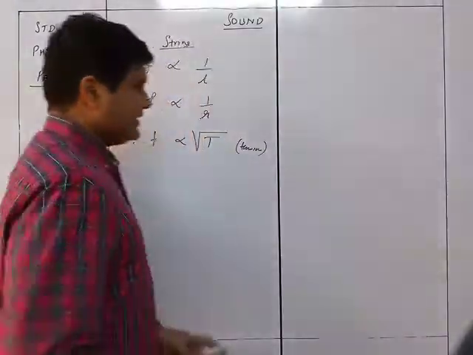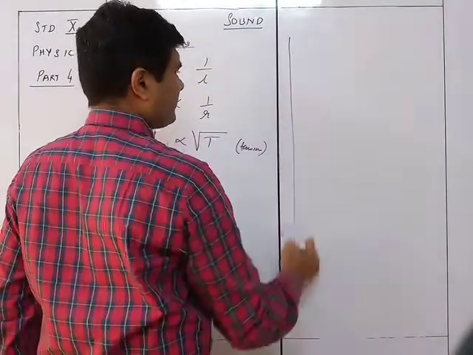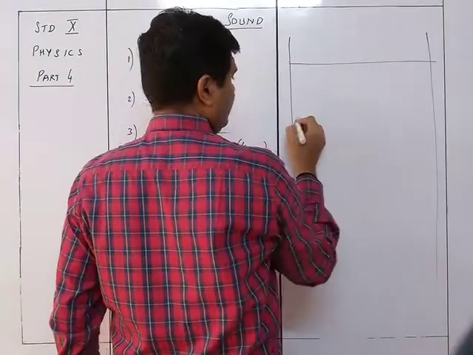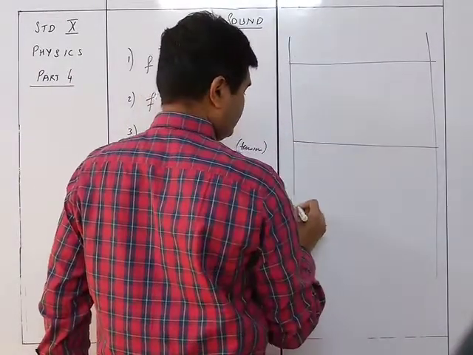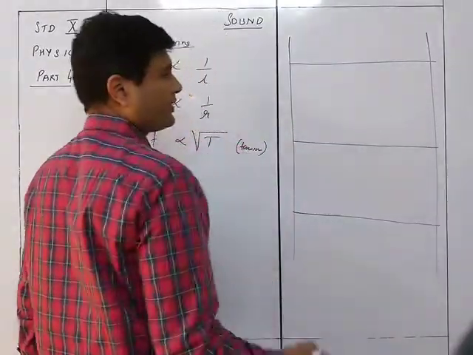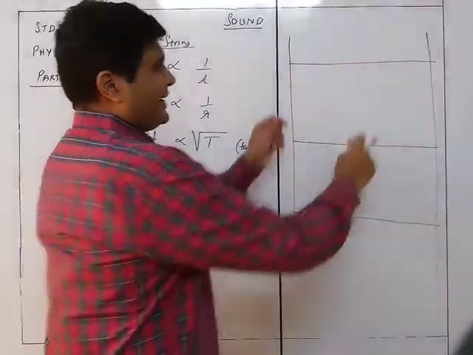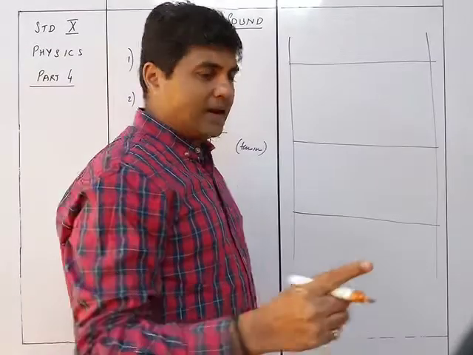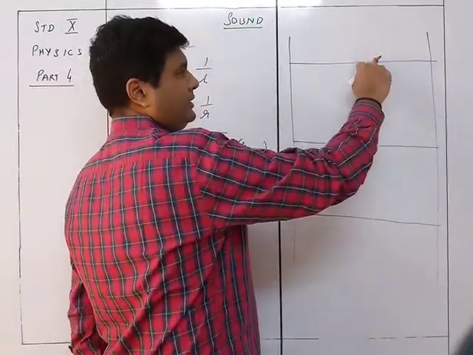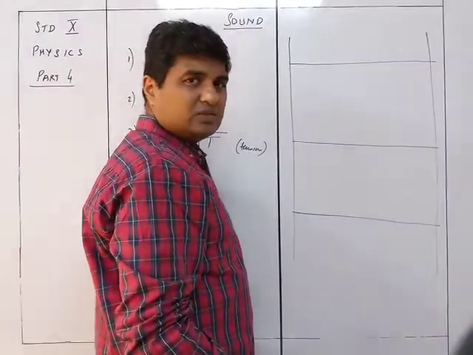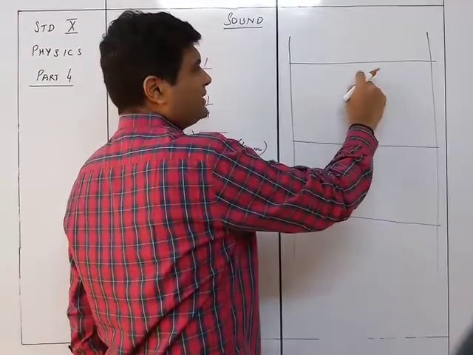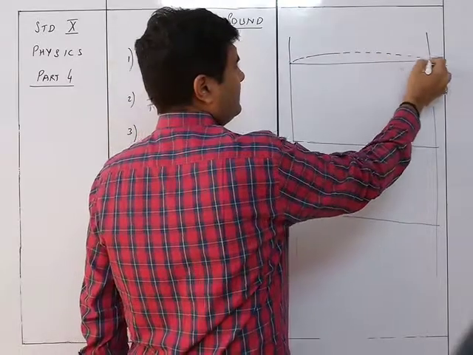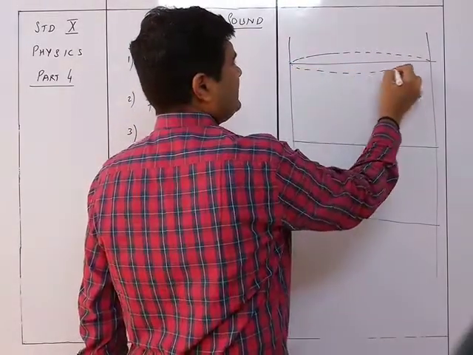So let's see this. I have three strings over here: one string, second string, third string. This is tightly sealed over here, and then I take my finger and plug this string at the center. If I plug the string at the center, the string is going to vibrate forming just one loop.